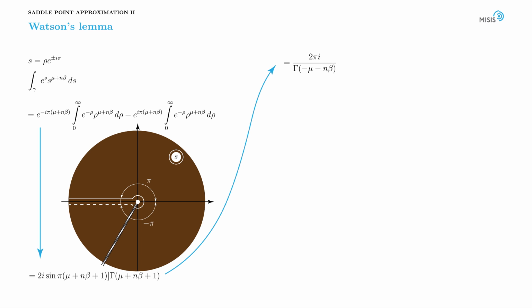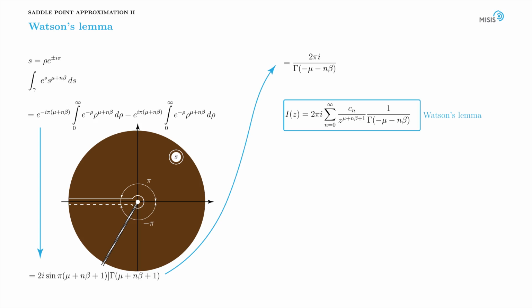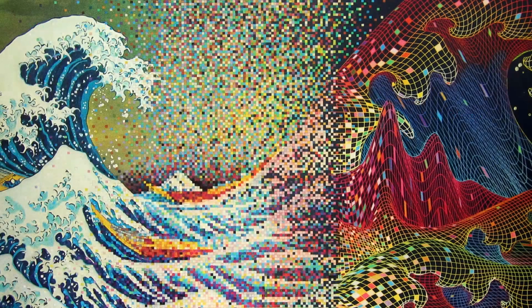As a result, the initial integral is turned into the asymptotic series. And this is basically it. This very formula is called Watson's lemma. Now the question is, how do we apply this simple result?